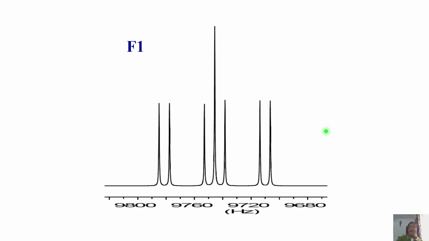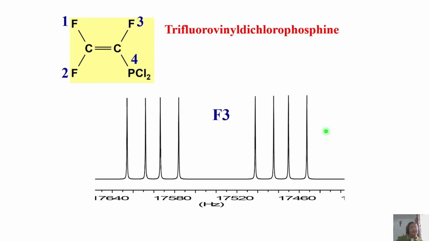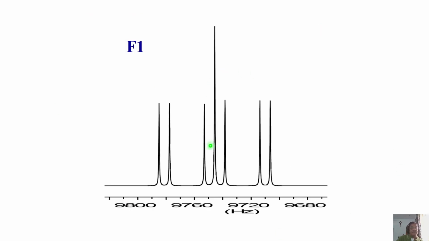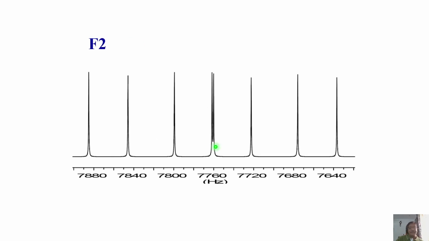But essentially what it tells you is that this heteronuclear spin system forms a perfectly weakly coupled AMX spin system. Very easily you can analyze, take the center of this, you get the chemical shift of this fluorine, and by separation you can get the coupling of this fluorine to these other two. Three couplings you can extract easily, taking this also into account. So like this, a number of examples can be given. I don't want to drag further.